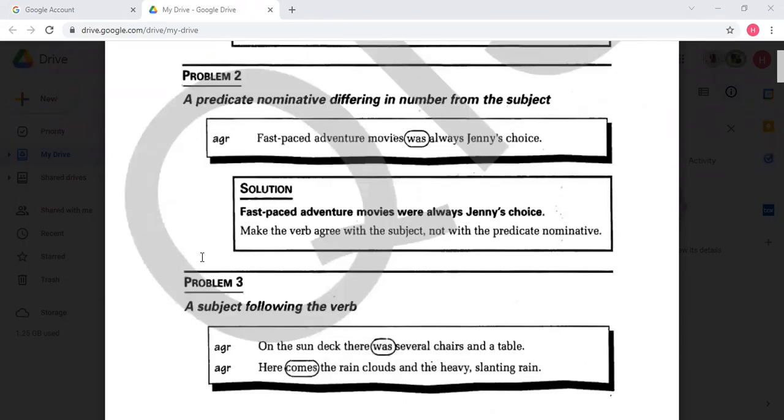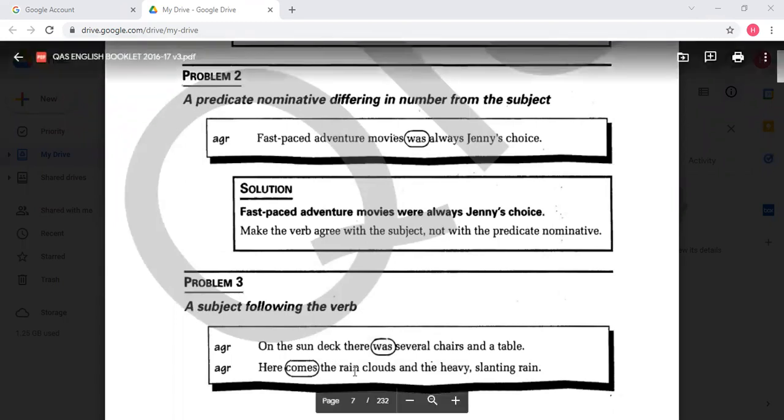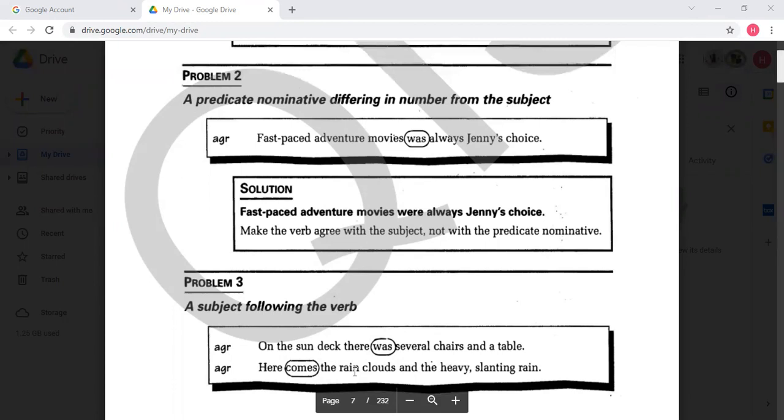Moving to the next problem. Okay, you have a predicate nominative differing in number from the subject. Fast-paced adventure movies. Of course, I can never say movies was. The right thing is you'd say the movies were always Jenny's choice. So here we can find lack of agreement.